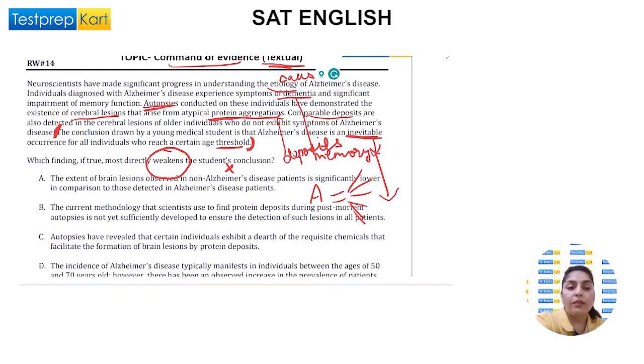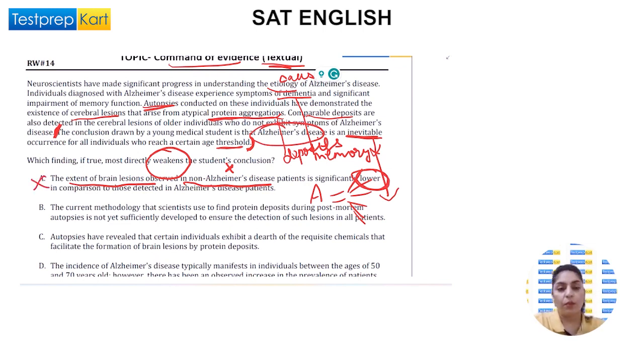This point says that those people who do not have this disease have fewer brain lesions. But we are not talking about people who do not have it. No comparison is asked because this conclusion is only about people who have Alzheimer's.